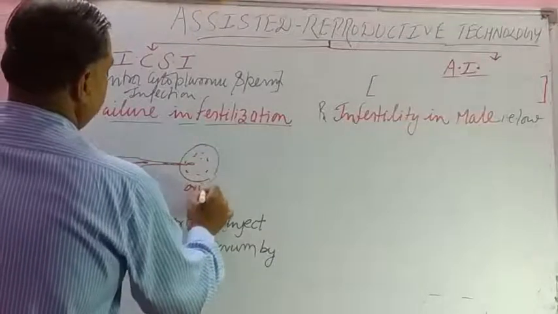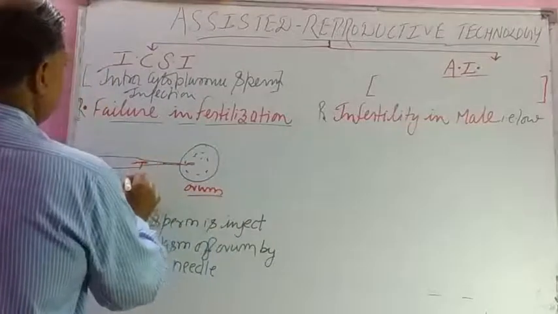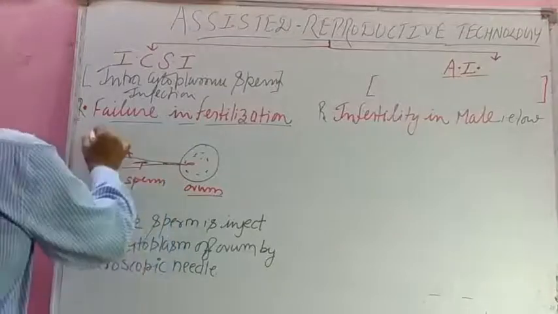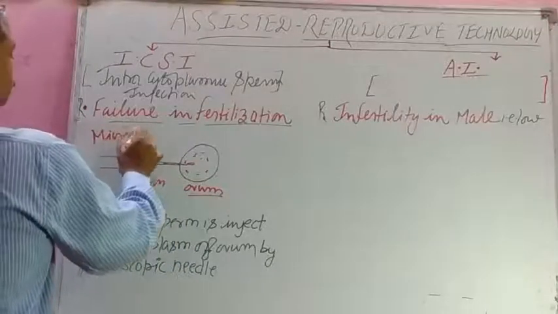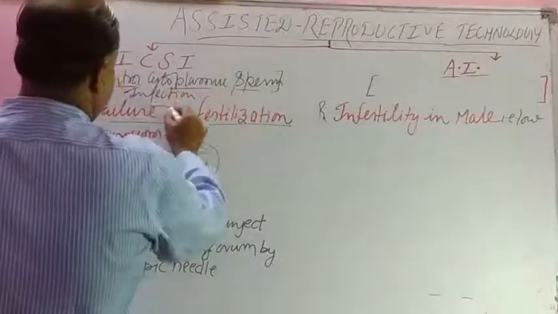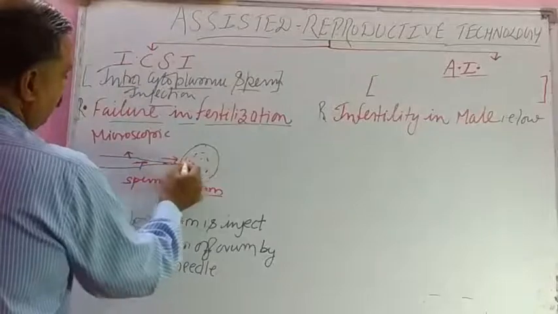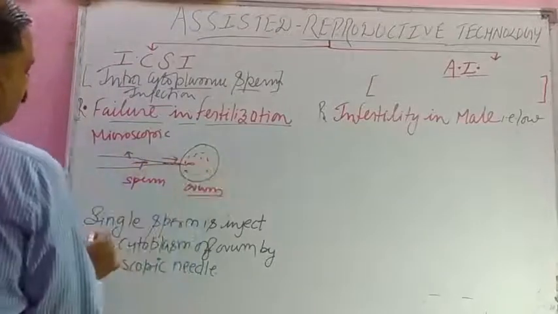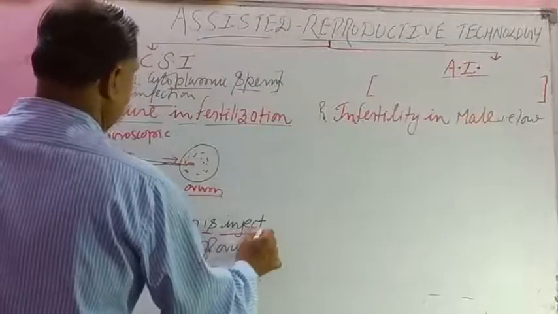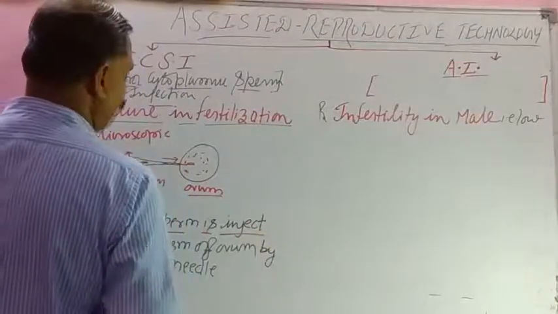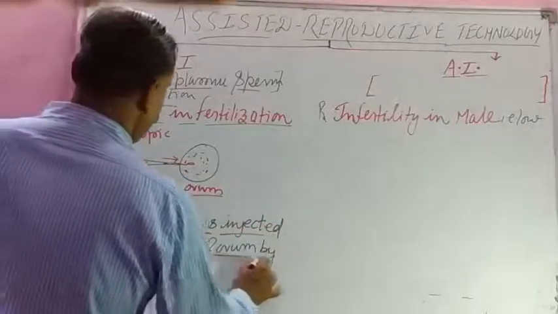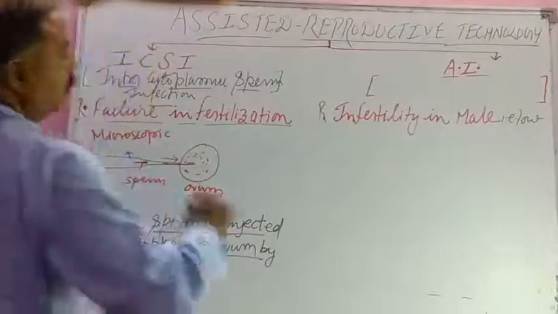This is the ovum, and this is what, student? Sperm, and this is the microscopic needle. That is called intracytoplasmic sperm injection, and we inject in the cytoplasm of the ovum. So how do we define it? In this, a single sperm is injected in the cytoplasm of the ovum by a microscopic needle, isn't it?